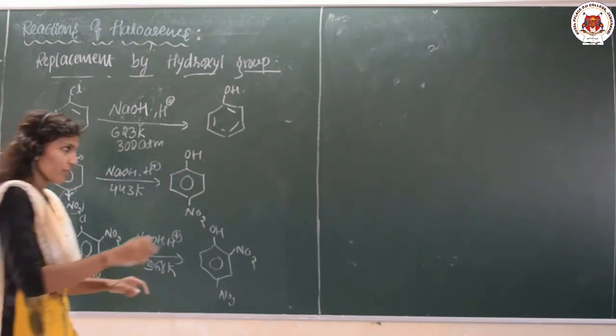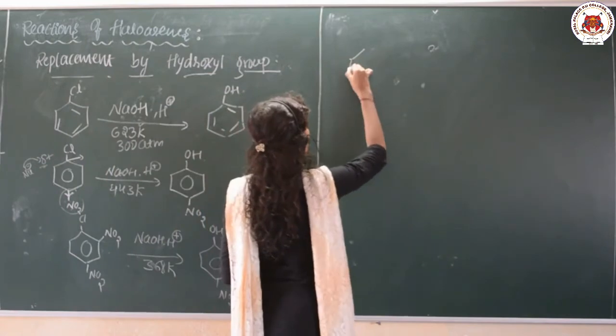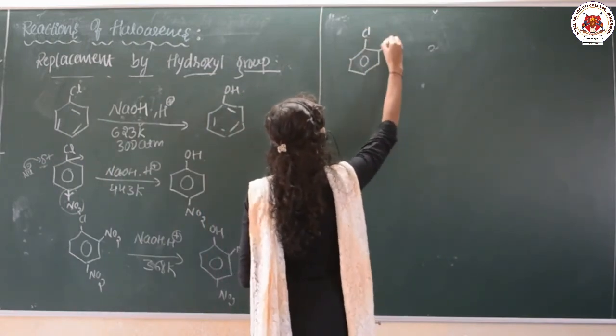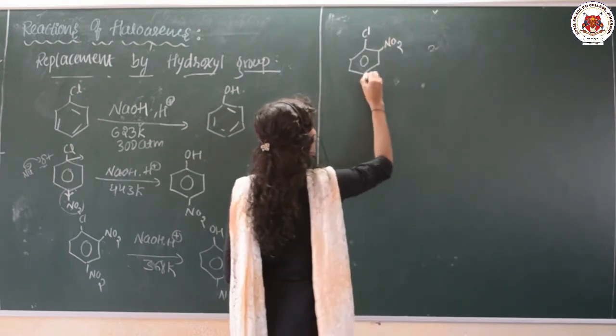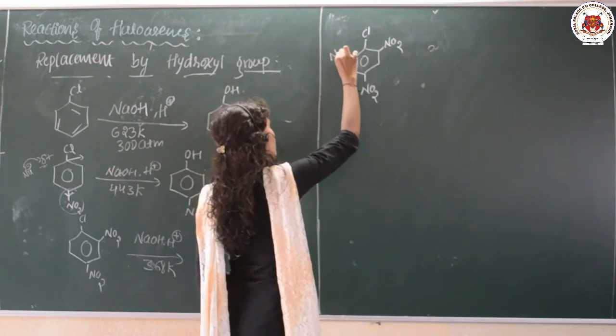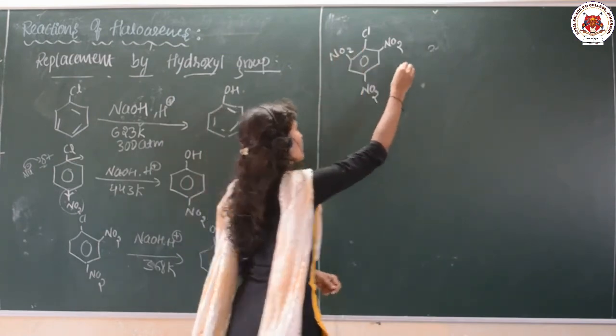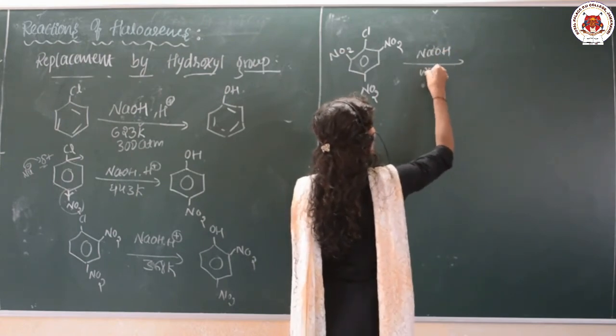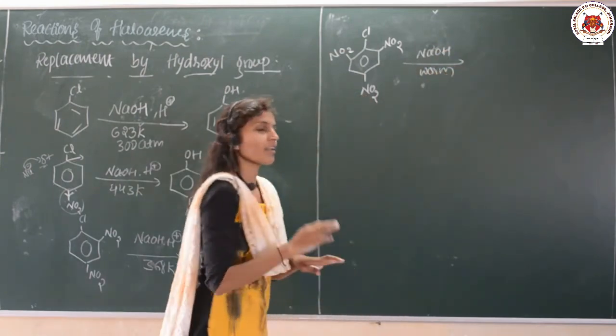Suppose I take three nitro groups on chlorobenzene, which are electron withdrawing groups. Here, just using NaOH and warming it up, there is no need of maintaining any particular temperature.